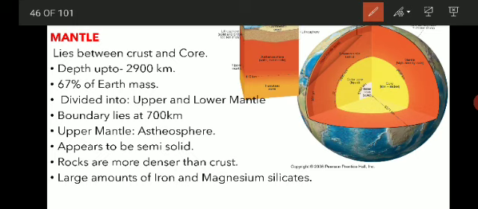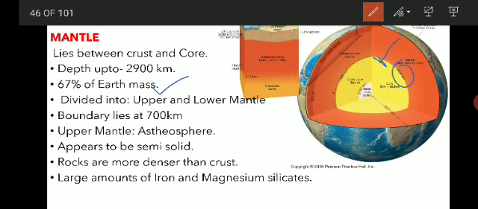Okay, so the depth is 2900 kilometers. So the total depth from the top is 2900 kilometers, right? And it comprises 67% of the earth's mass. So it is a major portion. Okay, the crust is less than 1% and the mantle is around 67% of the total mass of the earth, and it is divided into two, that is upper mantle and lower mantle.